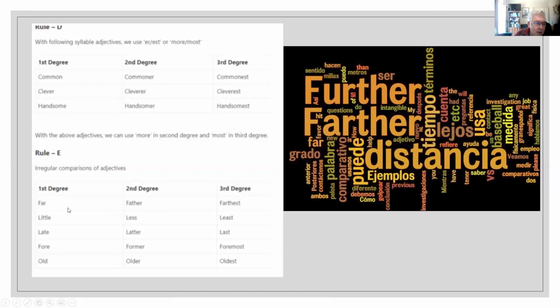For example, far, farther, farthest, or little, less, least, late, later, last, fore, former, foremost, old, older, oldest.